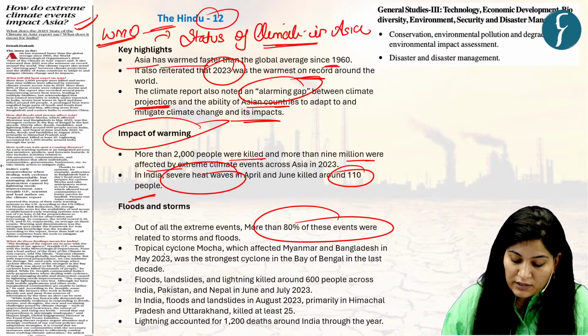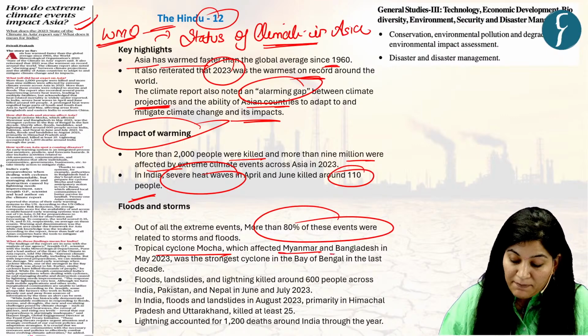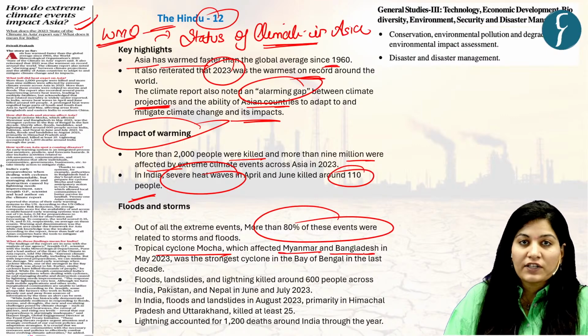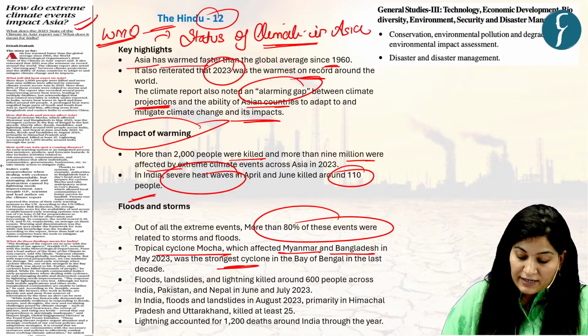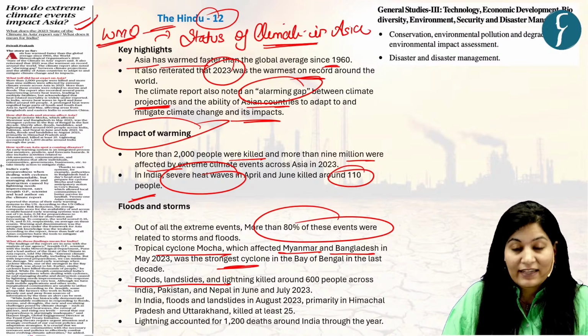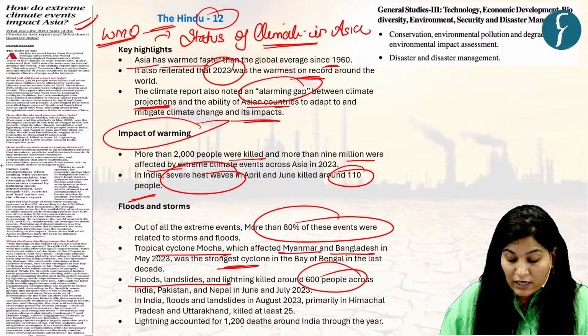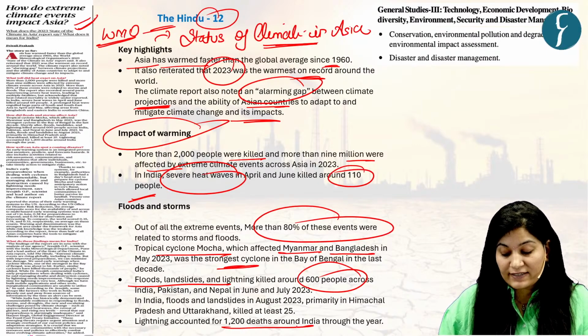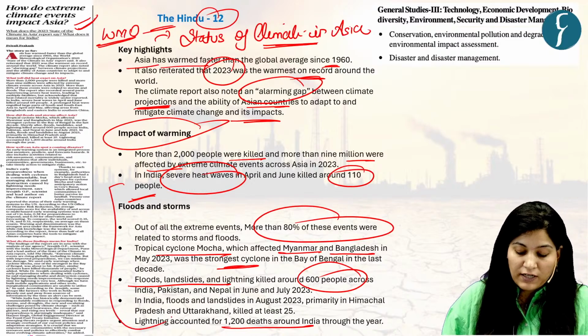Like tropical cyclone Mocha, which affected Myanmar and Bangladesh in May 2023, was the strongest cyclone in the Bay of Bengal. And if you talk about India, Pakistan and Nepal, floods, landslides and lightning killed nearly 600 people. And lightning accounted for 1,200 deaths around India. So these are the facts with respect to floods, storms, lightning.